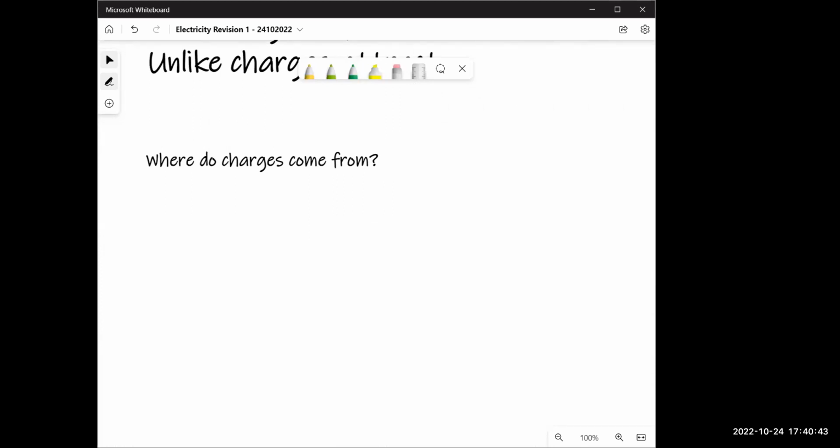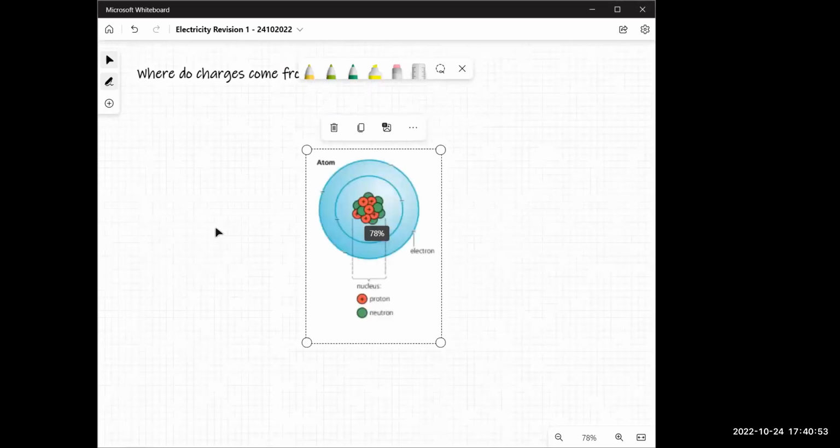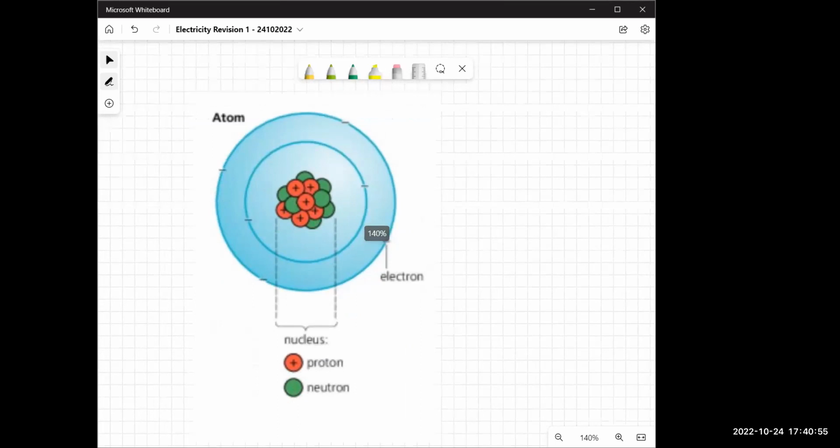Can you see the diagram on the screen of an atom? Mavada, can you see an atom on the screen? Yes, sir. All right.